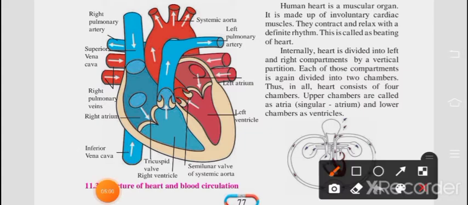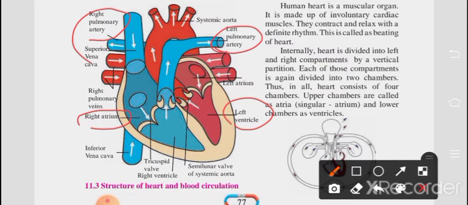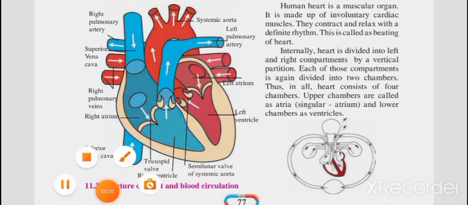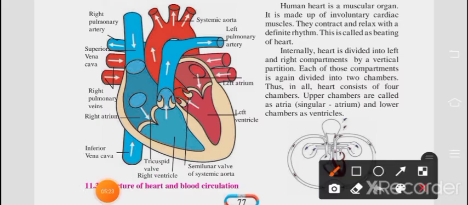See, as I told you, right and left. You can observe here right atrium, left ventricle, left pulmonary artery and right pulmonary artery. So this is the upper part and this is the lower part, and the remaining parts are also there. This gets connected to the parts of our body through the heart.